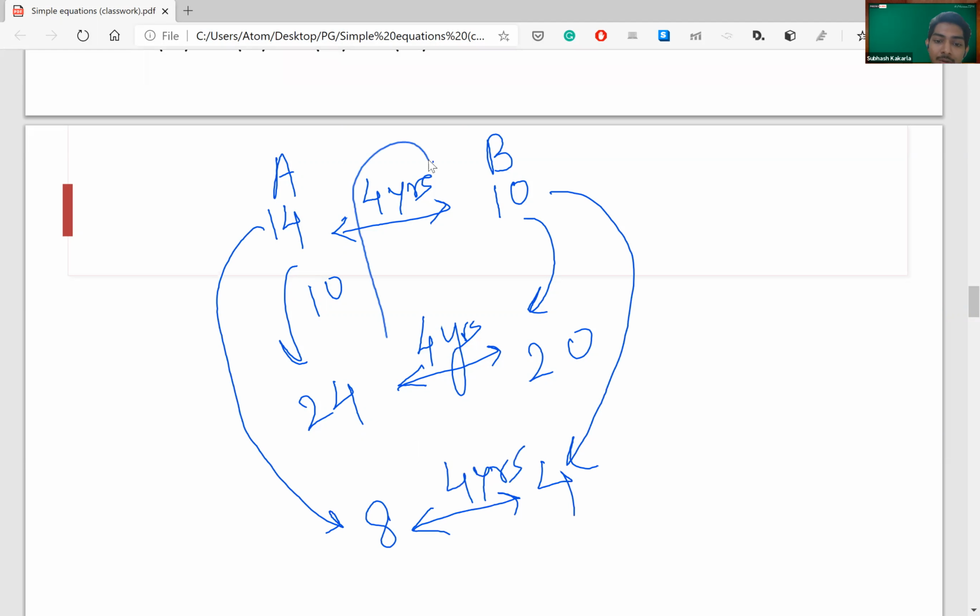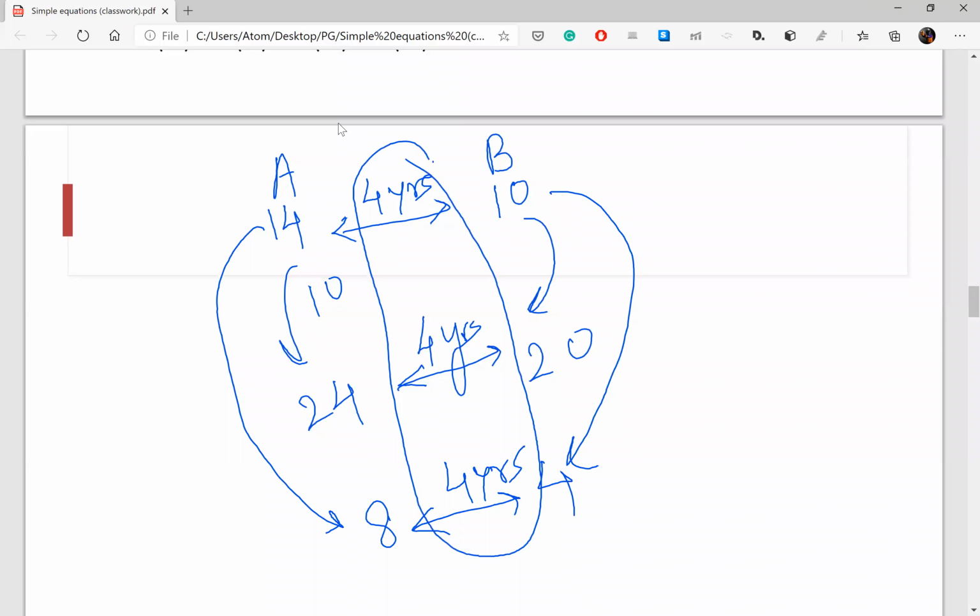This part always remains constant. Always.